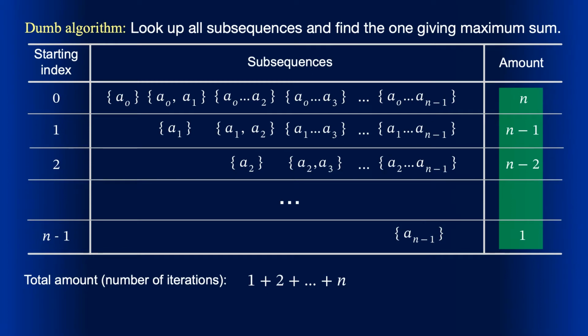I hope you haven't forgotten that the value of the sum is n times n plus 1 divided by 2. And this is the total number of iterations the DAM algorithm is going to have. Also we see that the DAM algorithm needs two loops. The outer loop by starting, or we can say lower index, from 0 to n-1, and the inner loop by the upper index in the range from the lower index up to n-1.